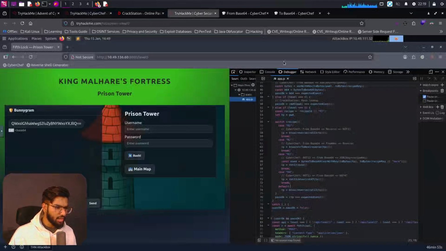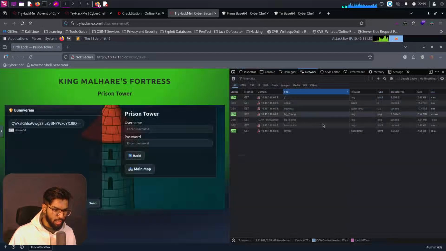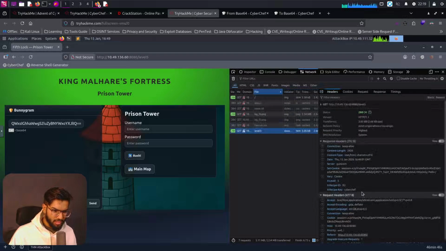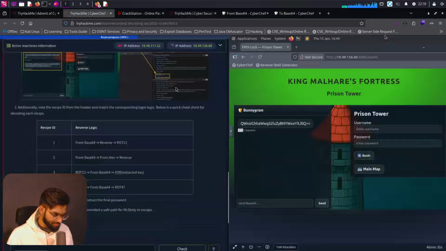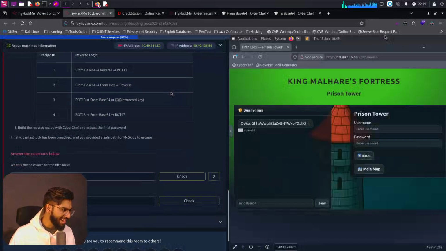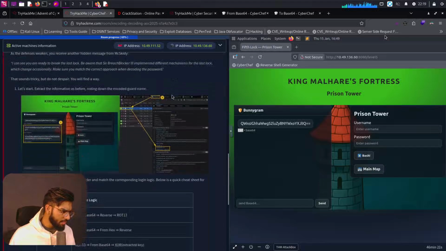So what is our content for today? Looking at the network in level 5, it is R2. Which means we need to look at the logic of this one, which is reverse from hexa, then base64 encoding. Now this seems to be pretty simple logic. So this is okay. Build the reverse recipe with CyberChef and extract the final password. Did I see a theory time? No.